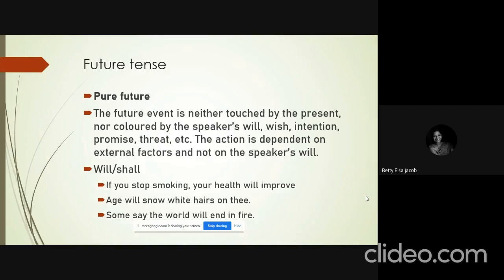Some say the world will end in fire. Now, here again, it is not one person's will or wish or intention, and it is neither touched by the present moment, but it is just an assumption that the world will end in fire. So these three sentences are examples for pure future.